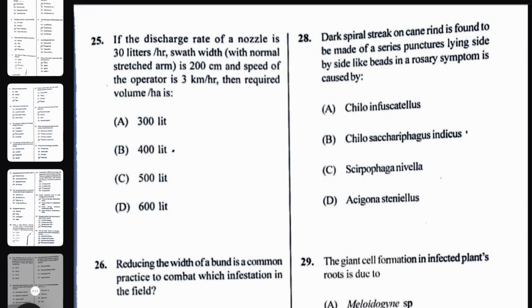Next question. If the discharge rate of nozzle is 30 liters per hour, swath with normal stretched arm is 200 centimeter and speed of the operator is 3 kilometer per hour, then the required volume per hectare is coming 50 liter. So after calculation you will get 50 liter, but here maybe 500 liter will be the answer. So here maybe that is a mistake. I have put the solution in the shared PDF in the AAO group, so you can check it out.